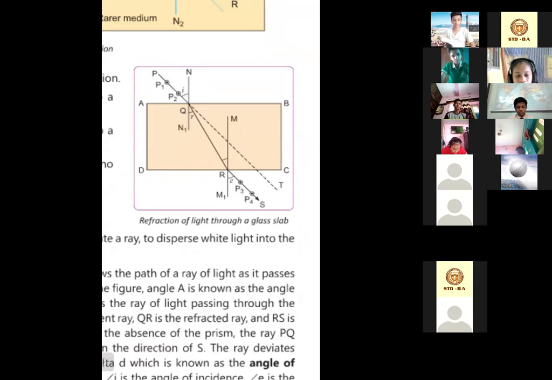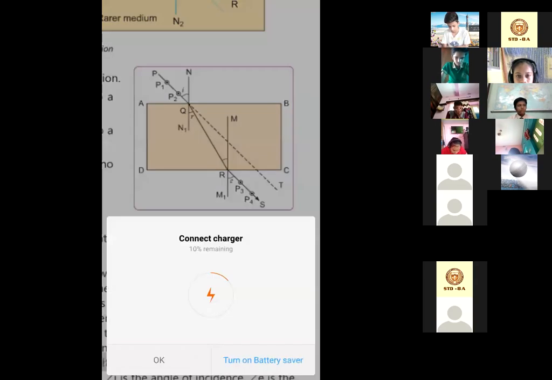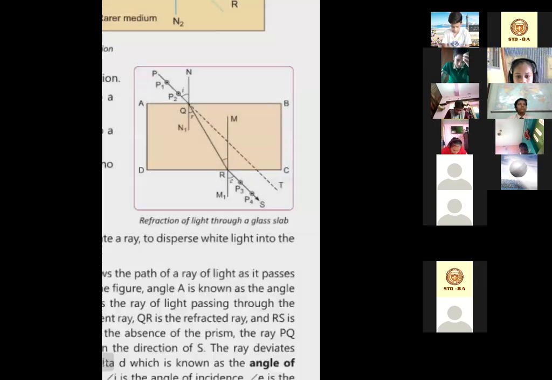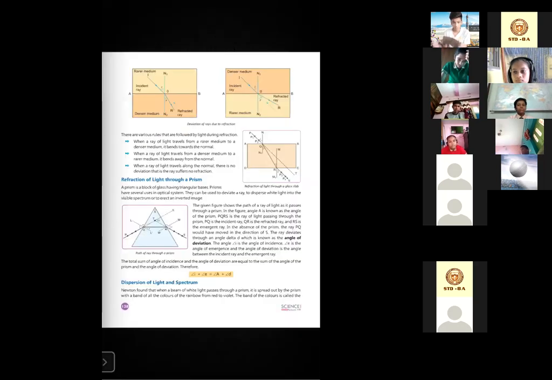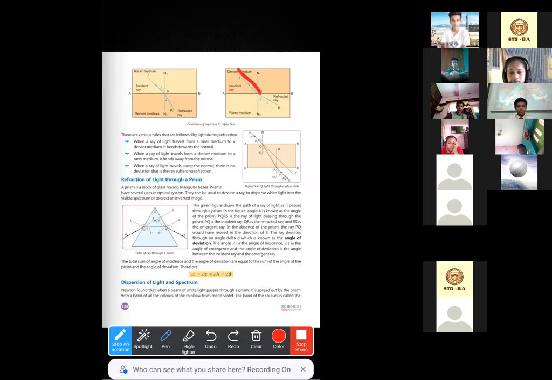That is the refraction through a glass slab. This one can be better explained with the pictures that are here. So suppose the light is coming from this direction, this is the normal.